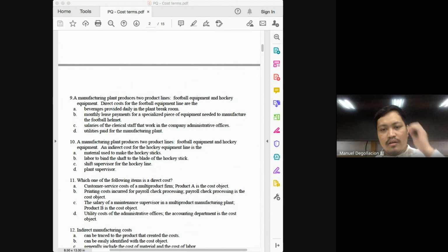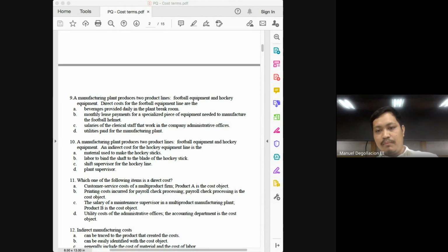Number 10. A manufacturing plant produces 2 product lines, football equipment and hockey equipment. A variation of the previous question. An indirect cost for the hockey equipment line is the... So when we say indirect, class, it's difficult to trace it to the cost object. In this case, our cost object is the hockey equipment, the product itself. Material used to make the hockey sticks. Obviously, this is a direct cost. This is traceable to our finished product.